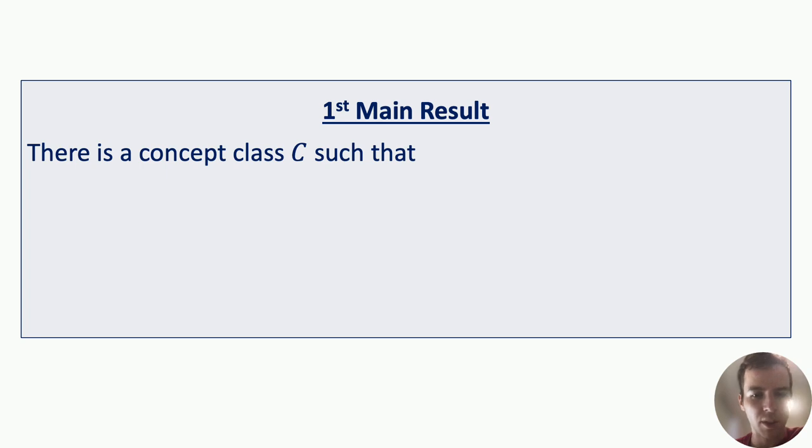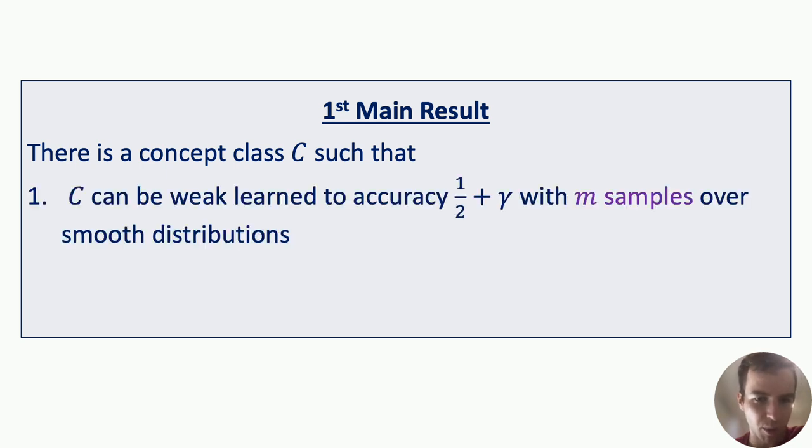Just so that we're all on the same page, let me formally state our main result. The result is a construction. We design a concept class C and show that this concept class C has two properties. The first property is an upper bound, saying that C can be learned to accuracy 1/2 plus gamma with m samples over any smooth distribution.